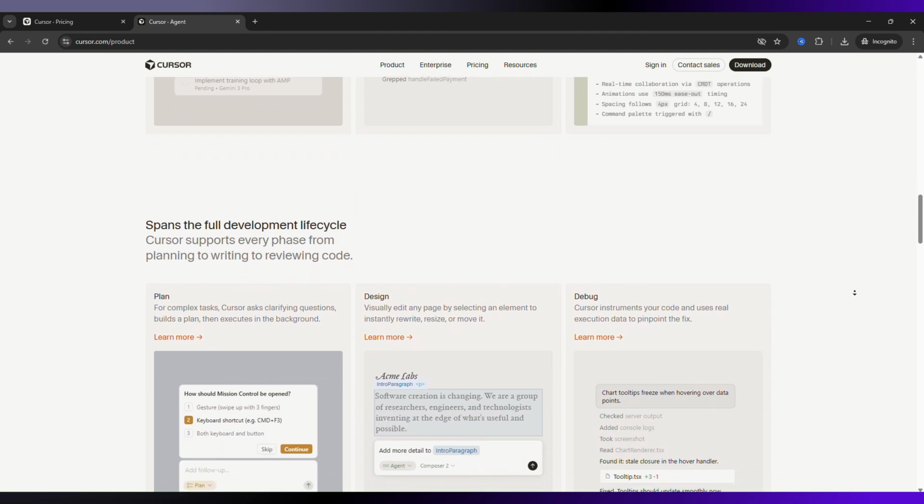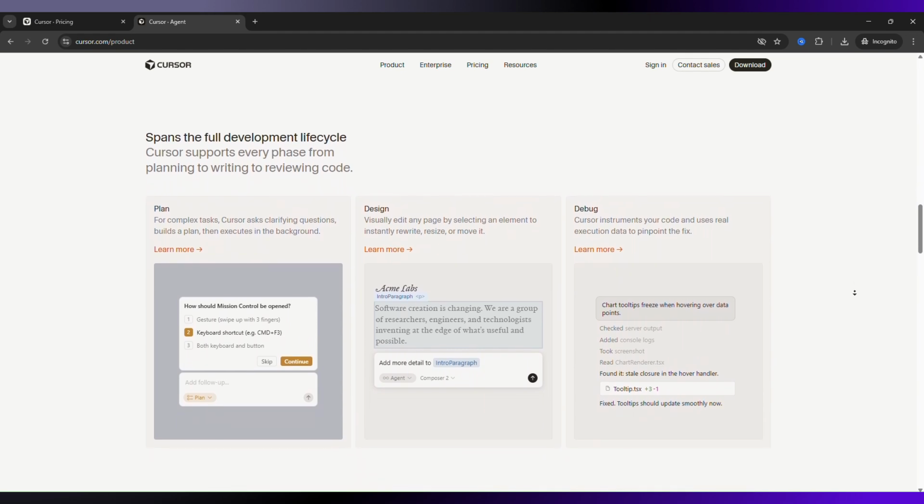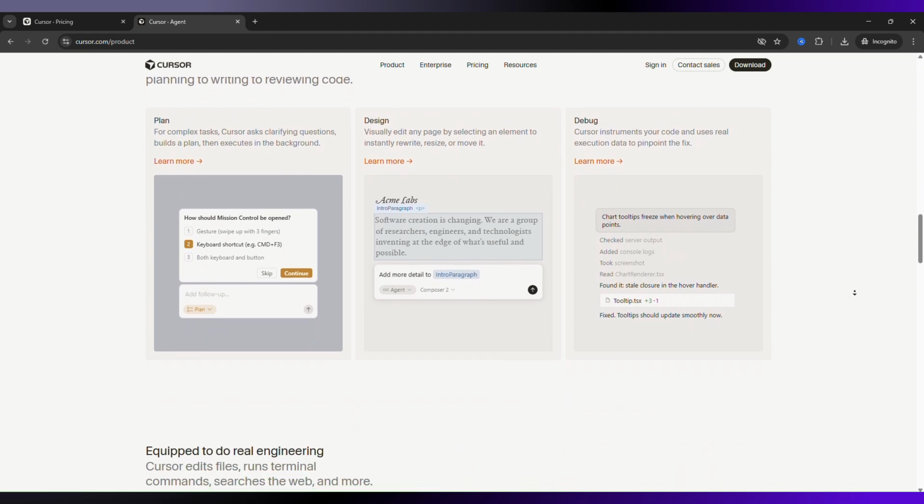Bottom line, Cursor Ultra is not worth it for most people. It only makes sense if you're a heavy, daily power user who fully utilizes the 20x usage increase.